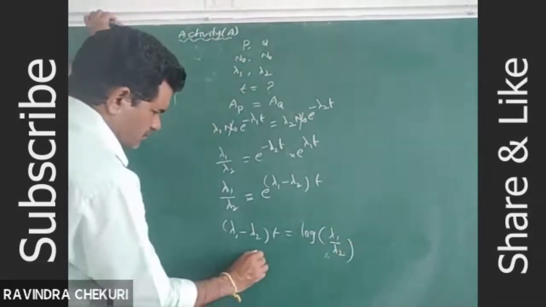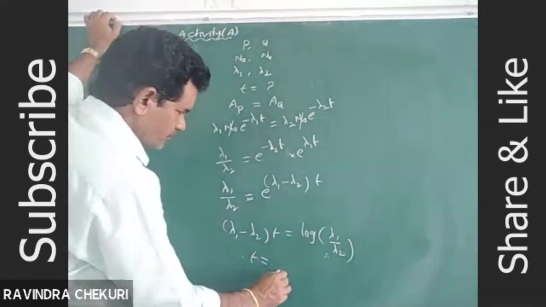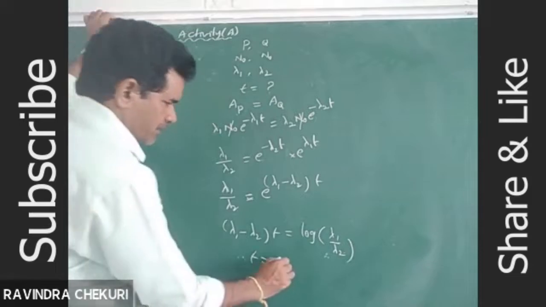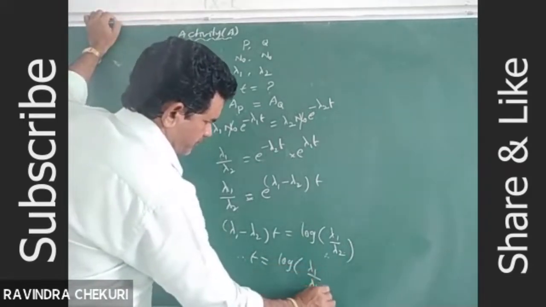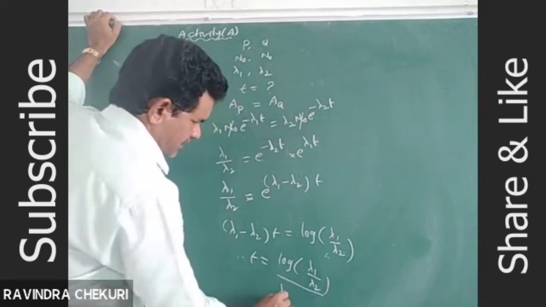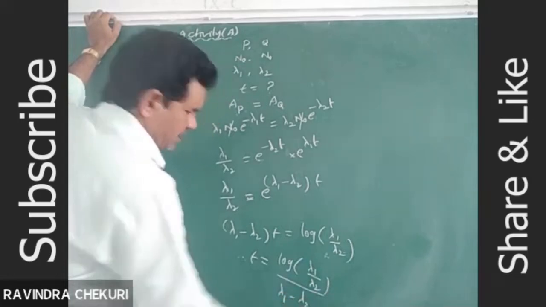Therefore, the time T is equal to log of lambda 1 divided by lambda 2, divided by lambda 1 minus lambda 2.